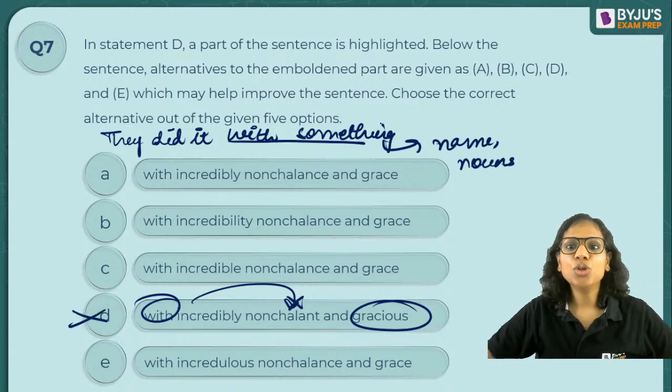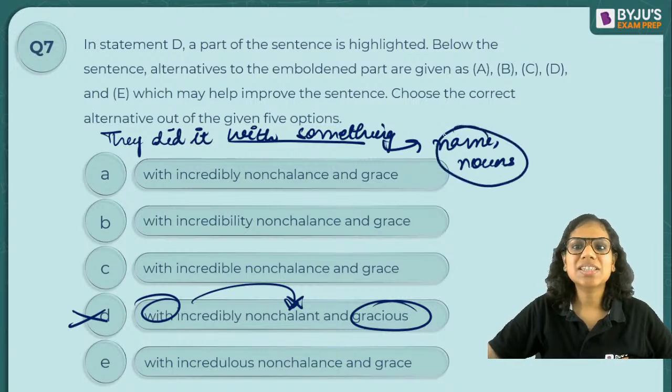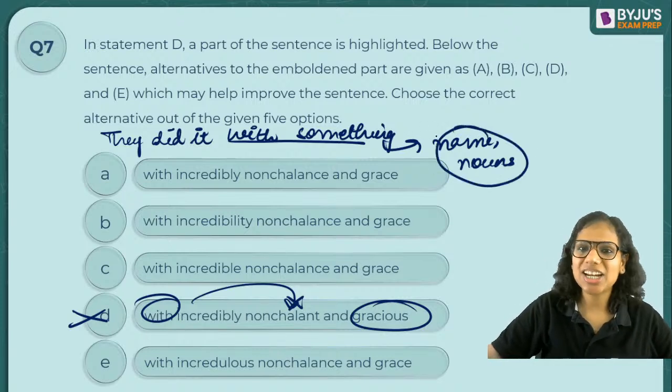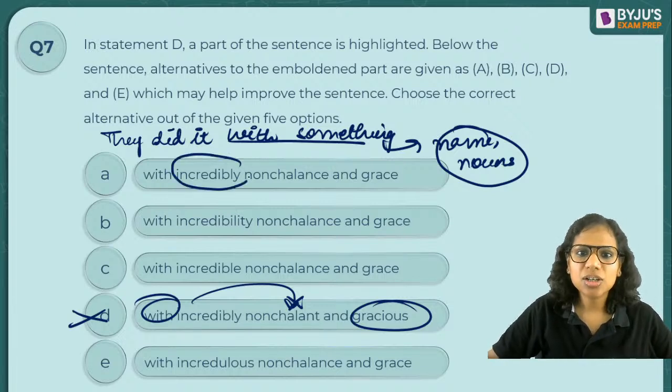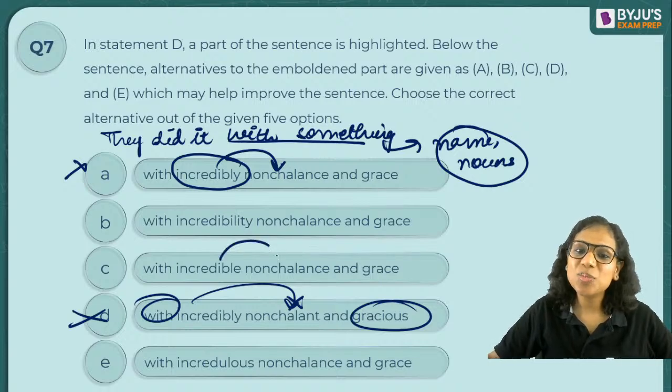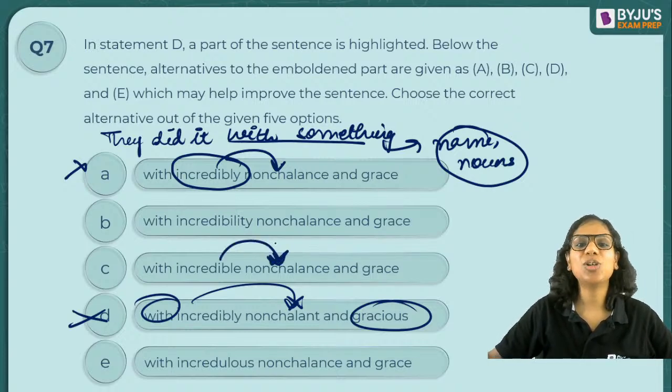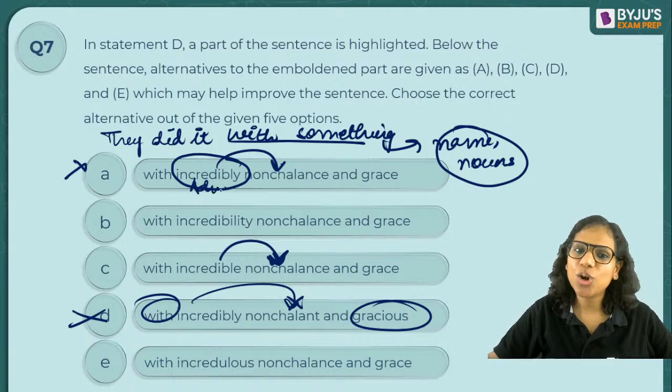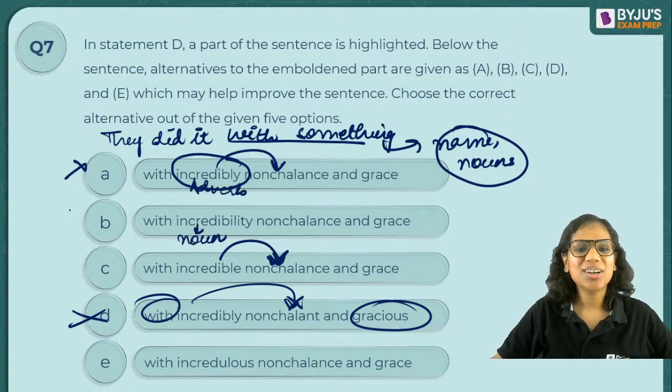Okay. Then to describe the noun, what do I need? I need an adjective. Adjectives describe nouns, right? The adverbs don't describe nouns. So A cannot be the answer. With incredibly nonchalance, no. With incredible nonchalance. An adverb cannot come here. A noun cannot describe another noun. Okay, I need an adjective.